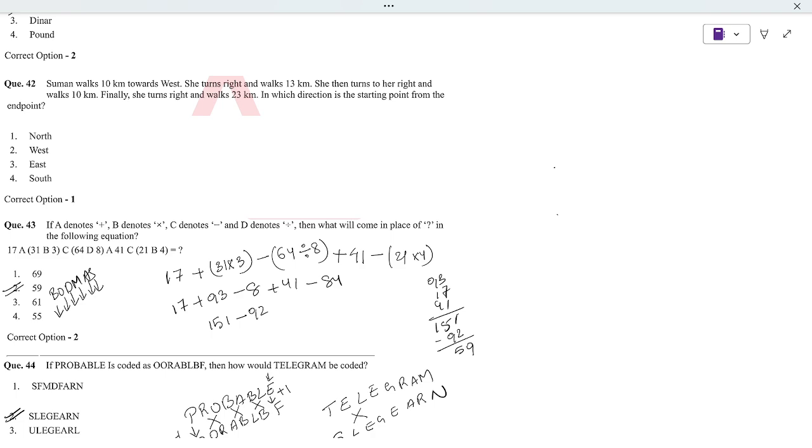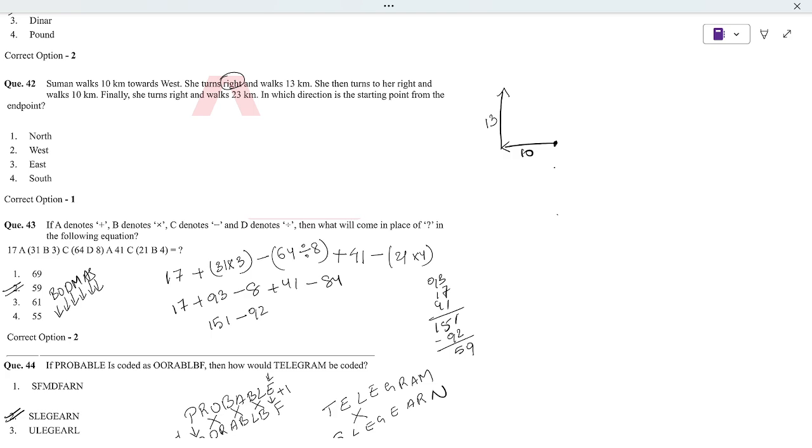Suman walks 10 km towards west. So the start point is here, and he walks 10 km west. After 10 km, he takes a right turn, this way, not this way. Yesterday in class I took this way, a left turn, but the question says right turn. So a right turn means going upward 13 km.